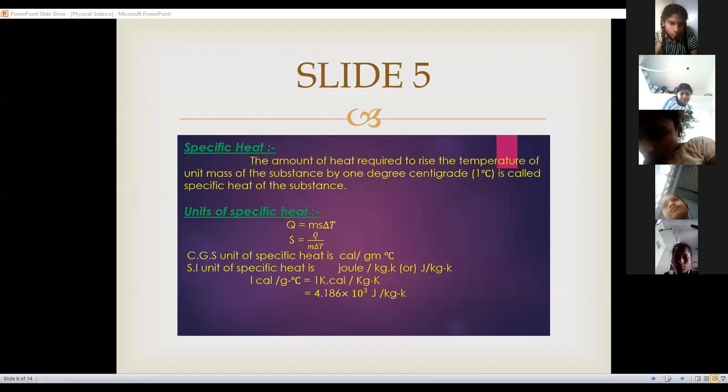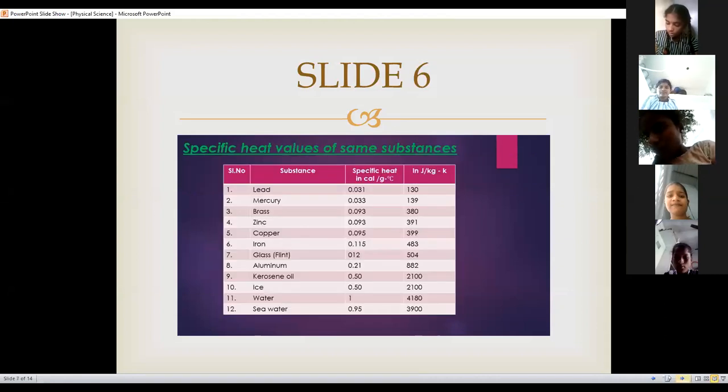The SI unit is joule per kg degree Kelvin. The relation: 1 calorie per gram degree centigrade is equal to 4.186 into 10 cube joule per kg Kelvin, because 1 calorie is equal to 4.186 joules and kilo means 1000, which we can write as 10 cube. Okay. Now observe the table.